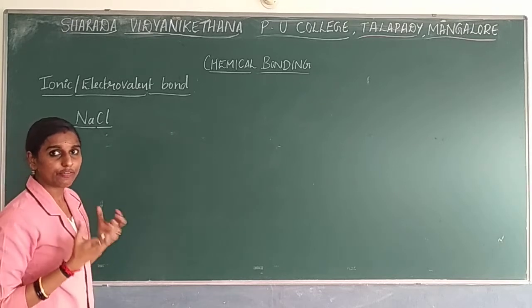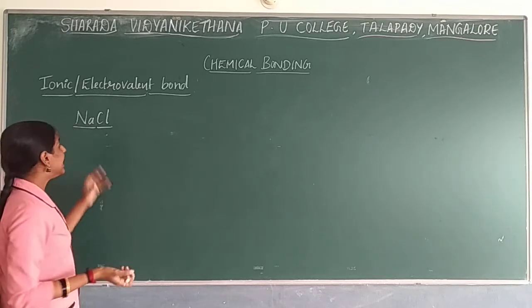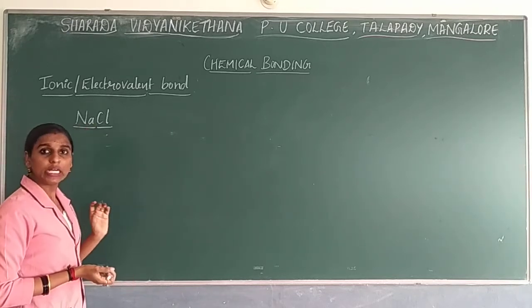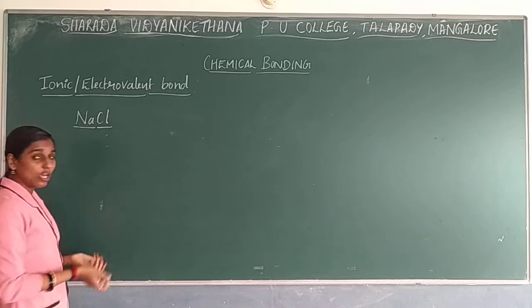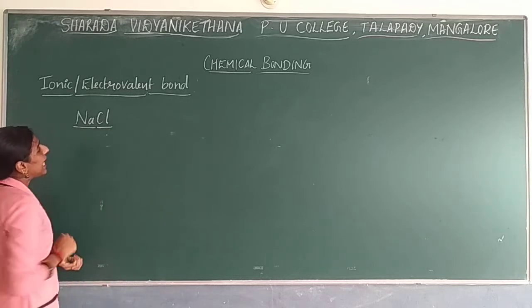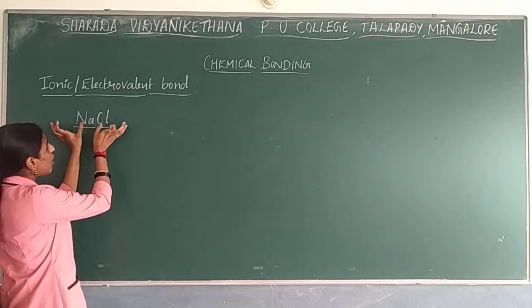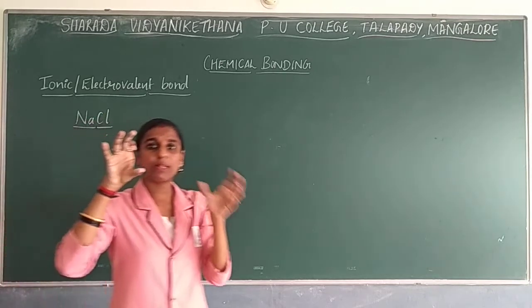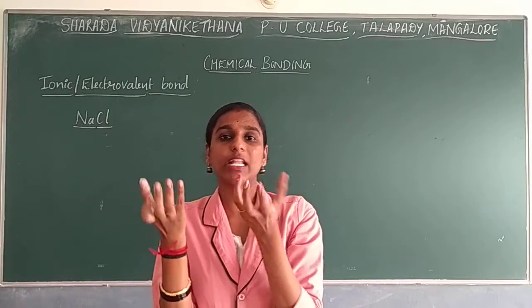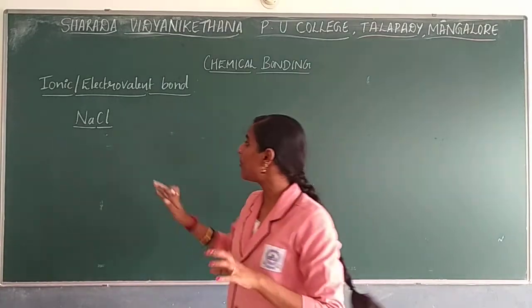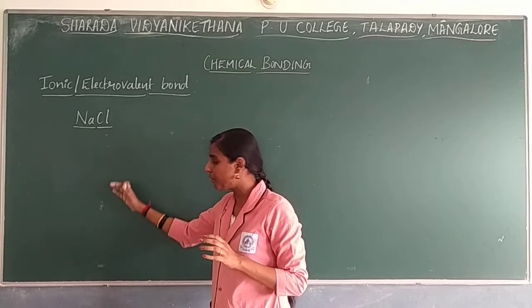The properties will be different when you compare with the elemental properties. So how does the combination of sodium take place with Cl, and why do they combine to form NaCl? That is what we are going to explain.